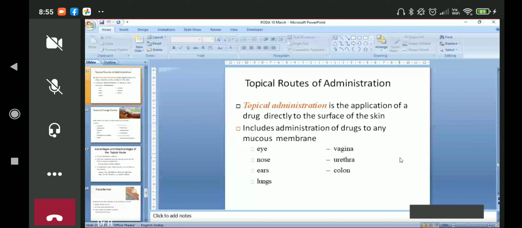Lungs we give, as we have discussed, that bronchial asthma is primarily a disease of the bronchus, of the lungs. Now we want to produce a relaxation of the bronchial muscles in the lung. So what we do? We give a tablet of salbutamol, it goes to the liver, then it is absorbed, it comes to the circulation, goes everywhere in the body, and a small part goes to the lungs also. Means your brain is exposed to the salbutamol and it produces tremors when it is given.